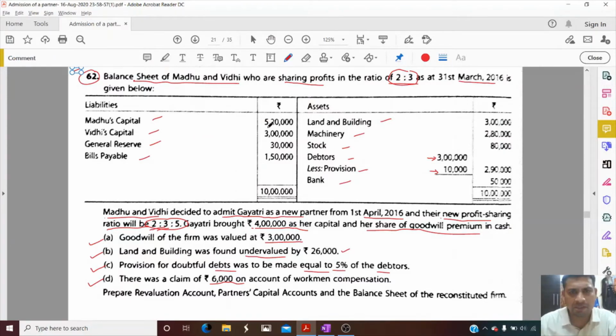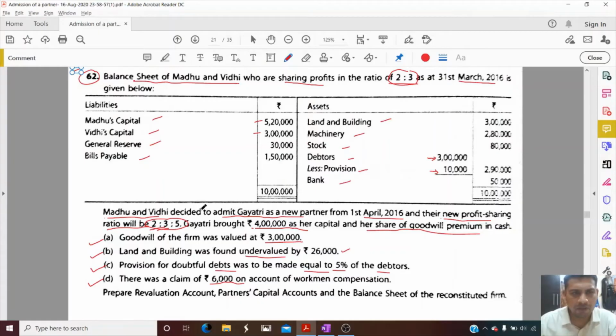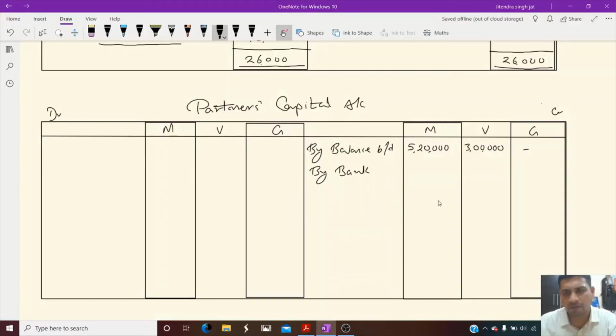Madhu and Vidhi's capital is 5,20,000 and 3 lakh. Gayatri brought capital by bank. How much? Gayatri brought 4 lakh as her capital.